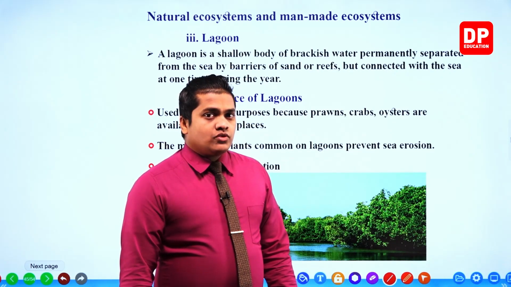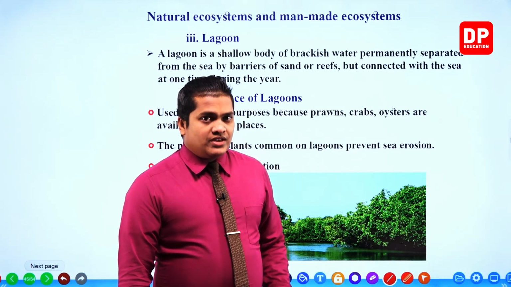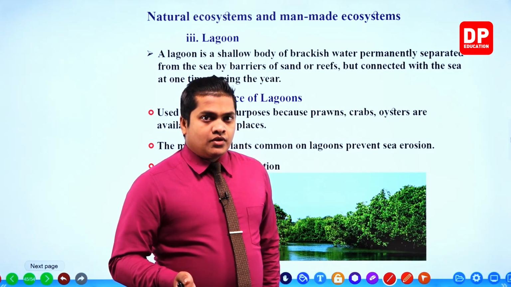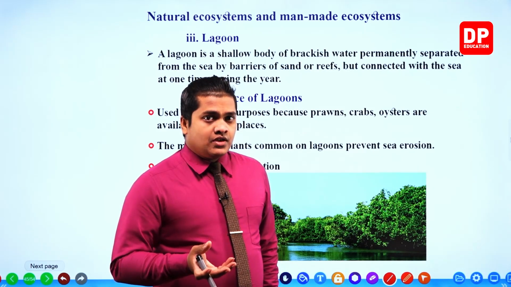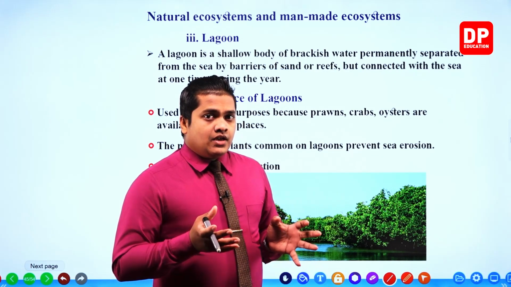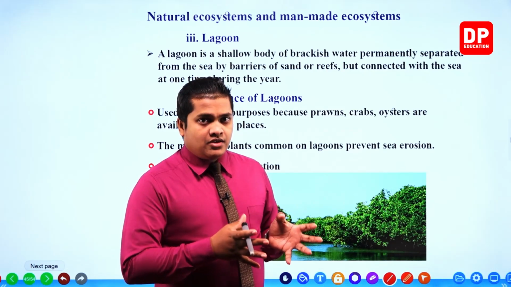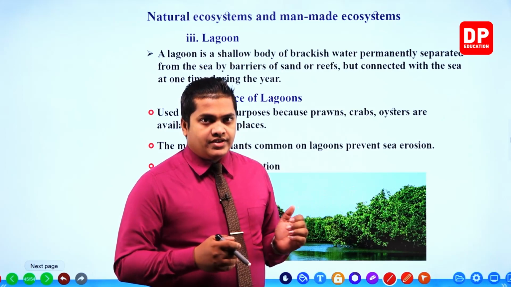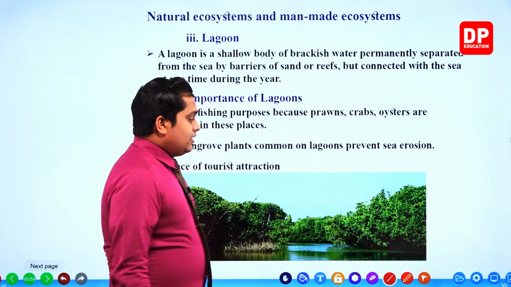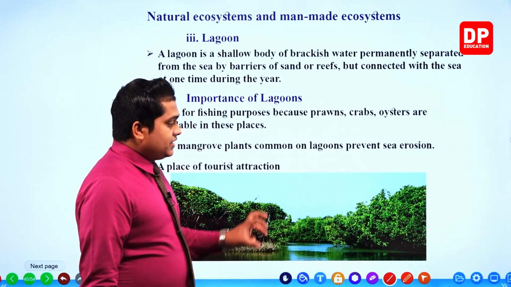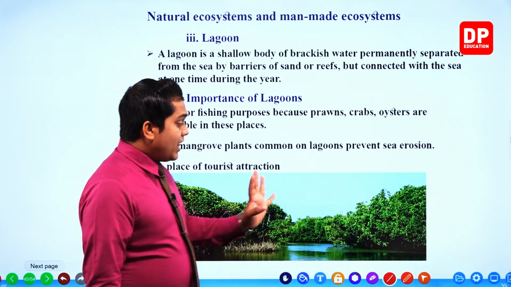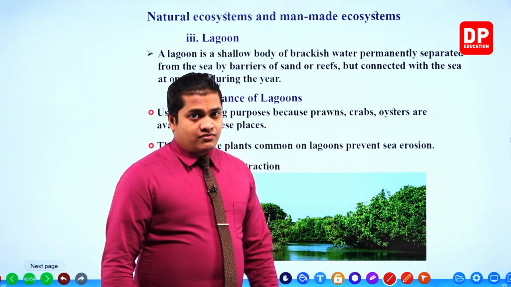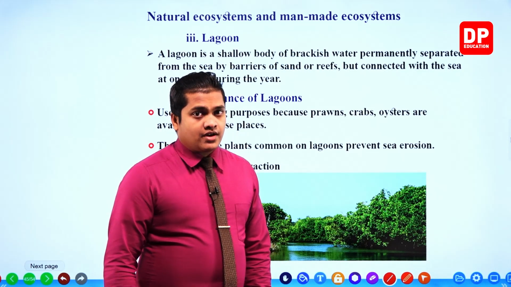Especially nowadays these lagoons are being used as farms. Farms means actually people are farming prawns and crabs within these lagoons. Okay, nowadays. Because of having these mangrove environments, right, that is the main reason for having these kinds of organisms, especially prawns and crabs.